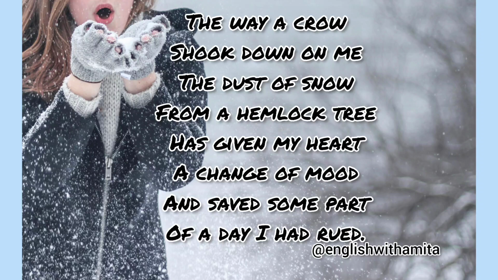Now here in the first 4 lines we see that all negative imagery has been used. A crow and a hemlock tree. A hemlock tree is a poisonous tree, and a crow was usually not considered to be a very good omen. It was a bad omen, and it was a sign of death and decay. So a crow was not a very beautiful bird or a bird that people will like. So a crow has been mentioned here and a hemlock tree has been mentioned here.